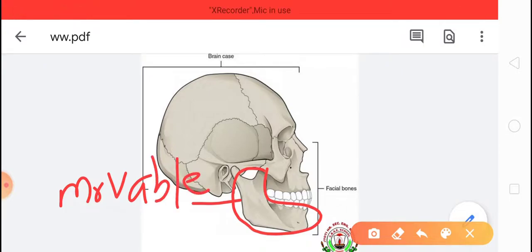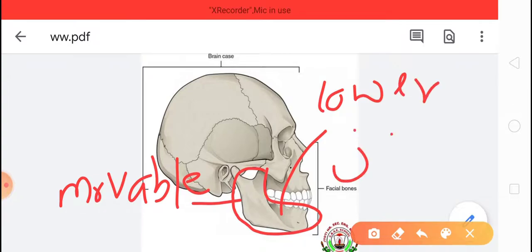There is no other bone in our skull which is movable. Questions will be asked: which bone of the skull is movable? The lower jaw is the only bone in our skull which is movable, and it helps us to chew, eat and talk.